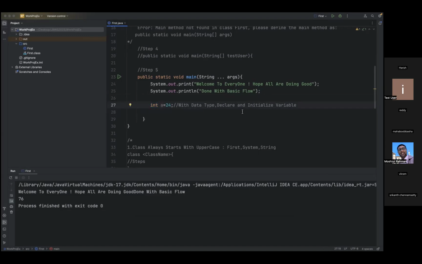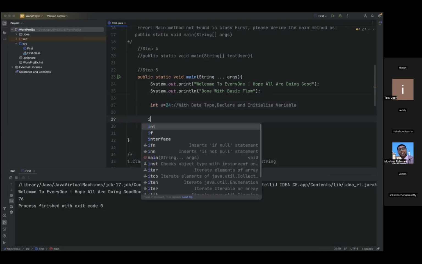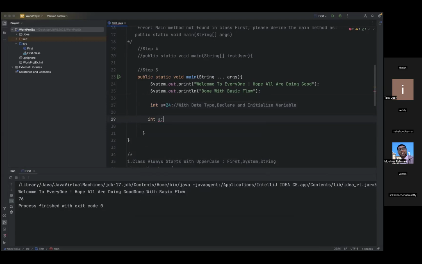Now if I want to divide this, this is one step I have written, right? Now let us just declare. Int a. What does that mean? Declare variable. Let us take x. Declare a variable. Now again, if I want to store a value, if I want to divide the same step in multiple stages, like 2 steps, what will I do?